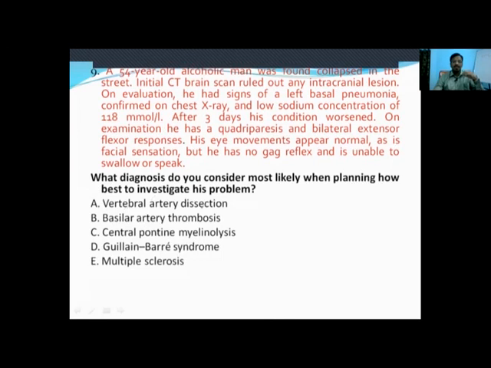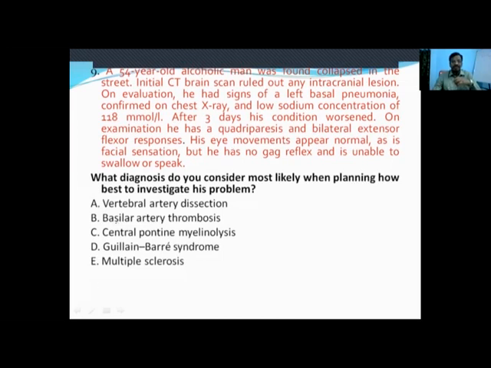If that was a vertebral artery dissection, as we discussed earlier, it will usually be pain in the back aspect of the neck followed by vomiting, vertigo, diplopia, dysarthria, dysphagia, and weakness. But this is not there in our case. Basilar artery thrombosis, they will be unresponsive also due to the involvement of reticular formation. But his eye movements appear normal and facial sensation is intact, so he is not completely unconscious. With basilar thrombosis, people will gradually go into decerebrate posturing and the vegetative state. Those things will be there, but this doesn't look like that.